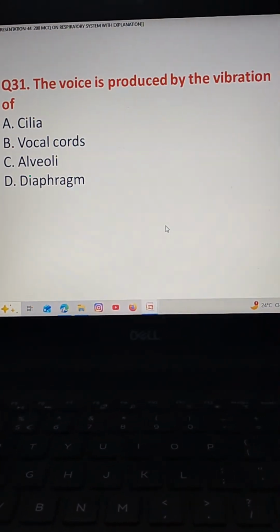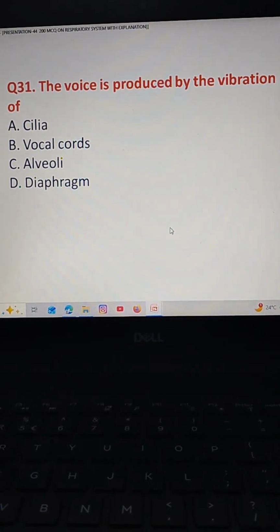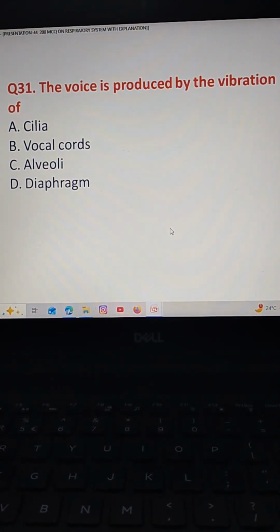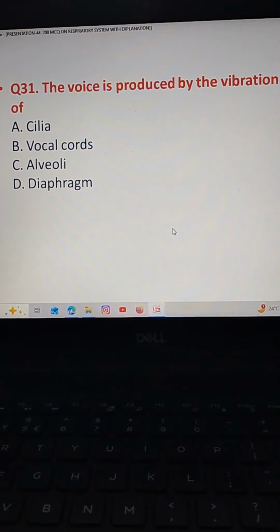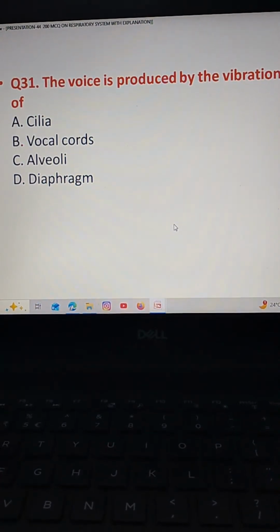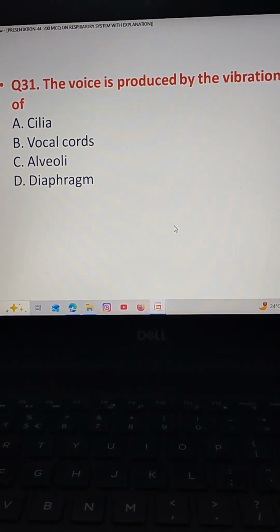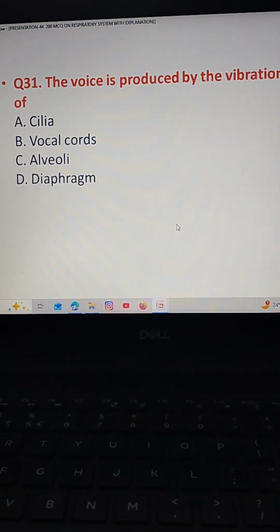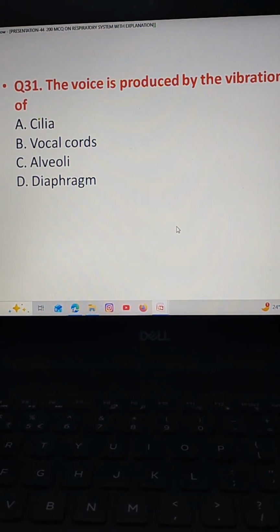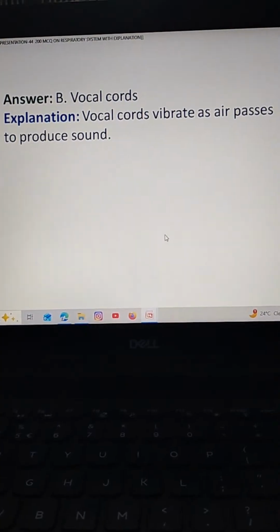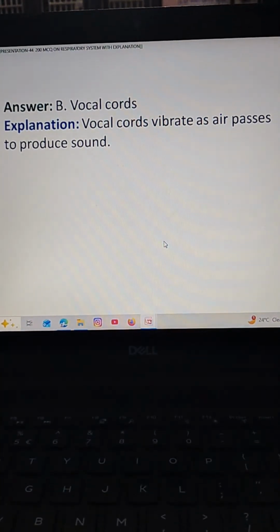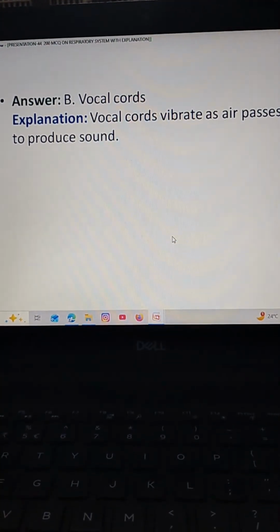Then the voice is produced by vibration of option A cilia, option B vocal cords, option C alveoli, option D diaphragm. The correct answer is option B vocal cords. Vocal cords vibrate as air passes to produce sound.